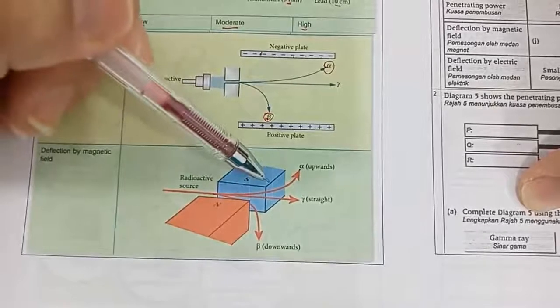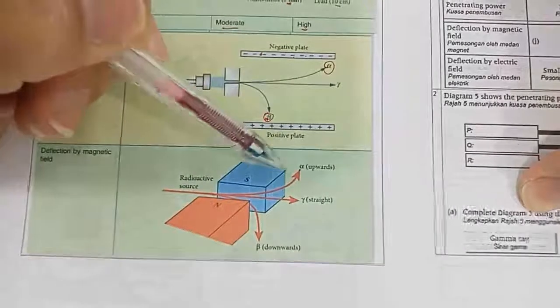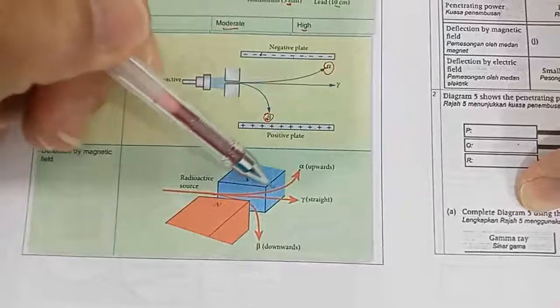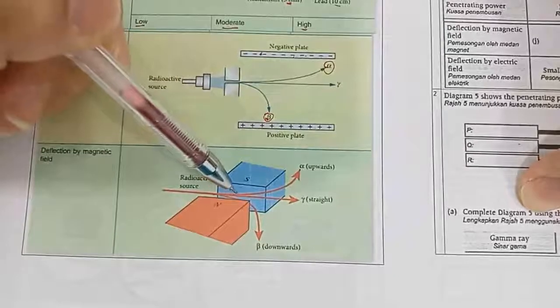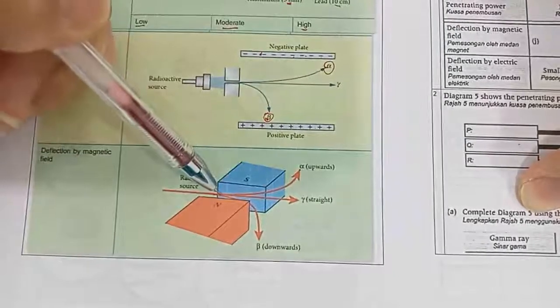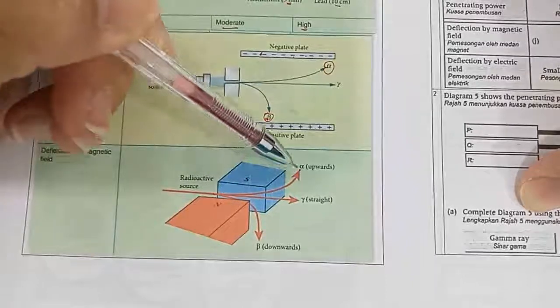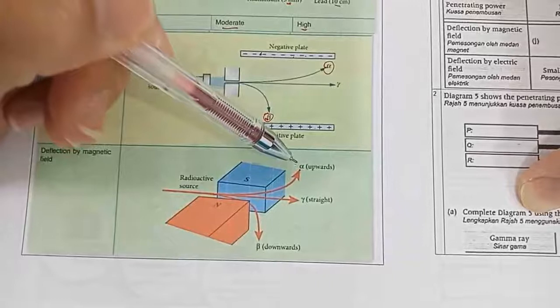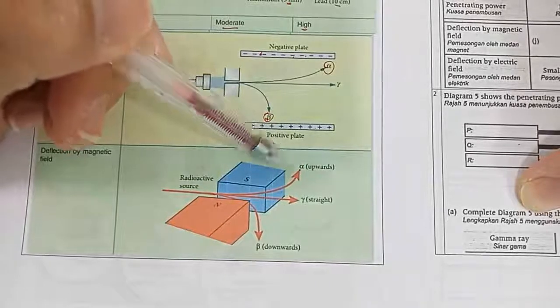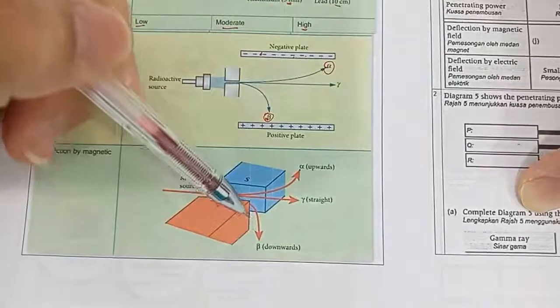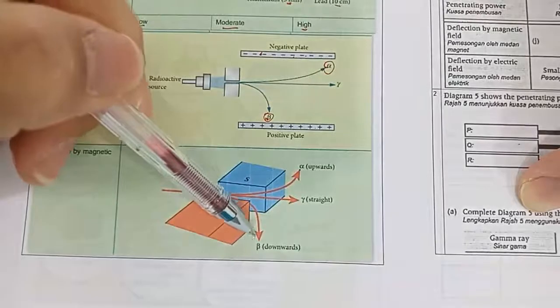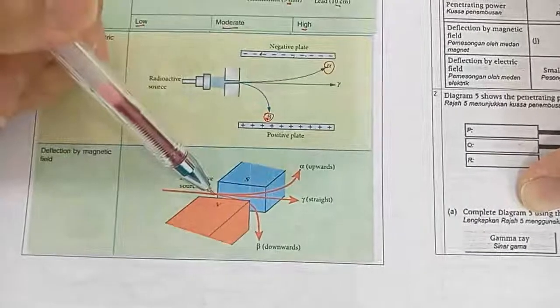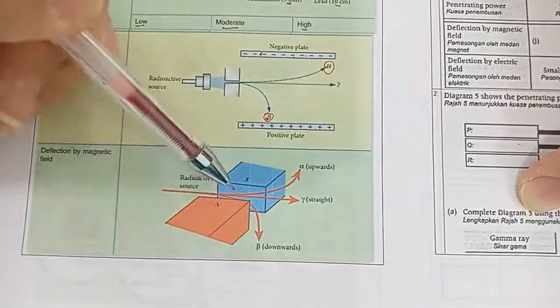Okay, and as you can see, same as just now, the change in direction of the alpha particle happens more slowly. Same reason, because the alpha particle has higher mass compared to the beta particle. The beta particle, with its very small mass, can change direction very quickly.